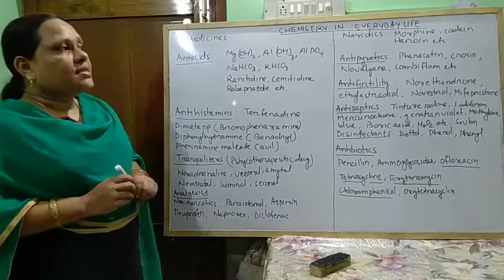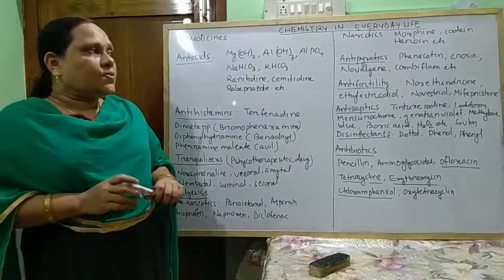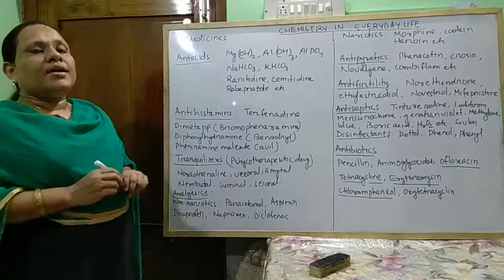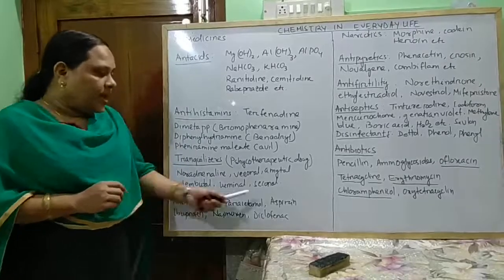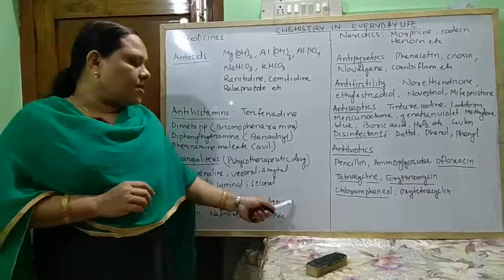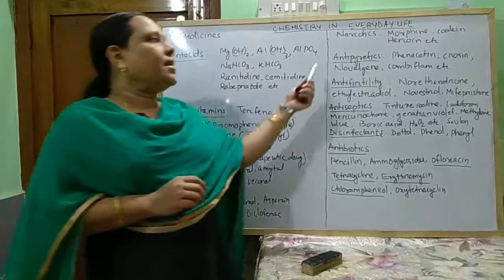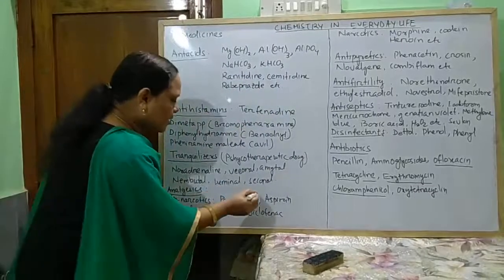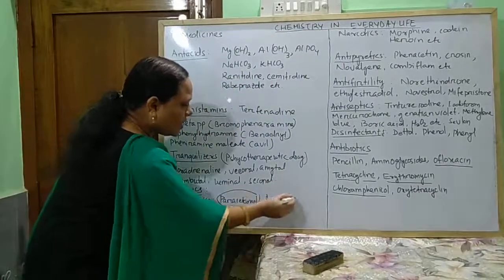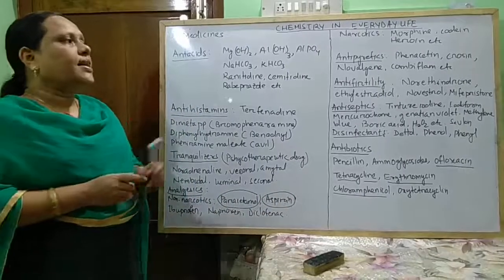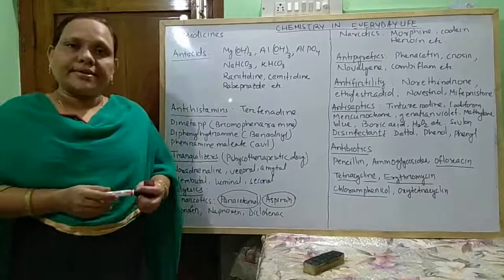Some examples are phenacetin, Crocin, Novalgin, Combiflam, etc. Paracetamol and aspirin are both analgesic as well as antipyretic.